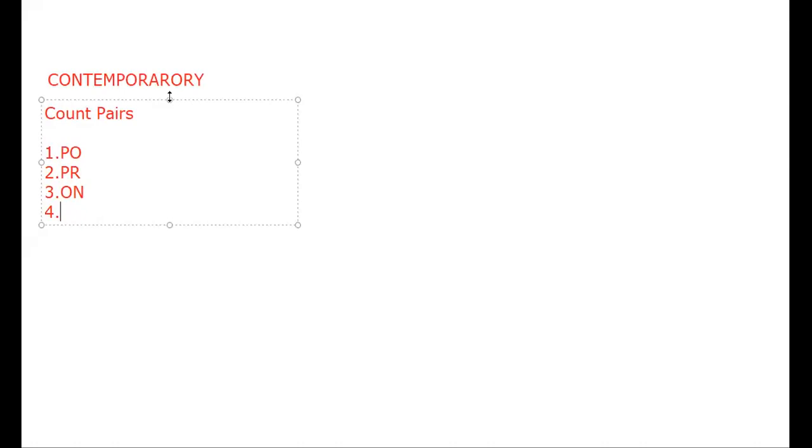Let us go for some other pair. M and O can be another pair, because between M and O I have one character. Here also between M and O I'm having one character P.